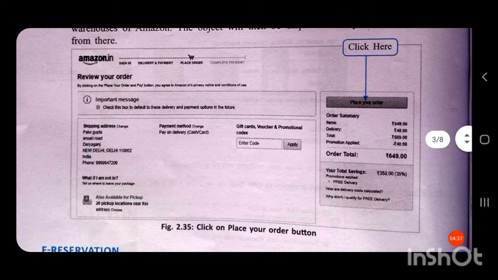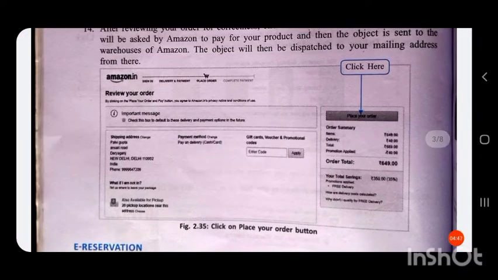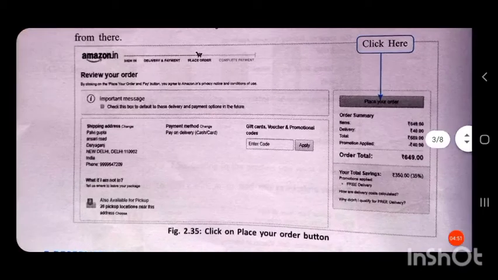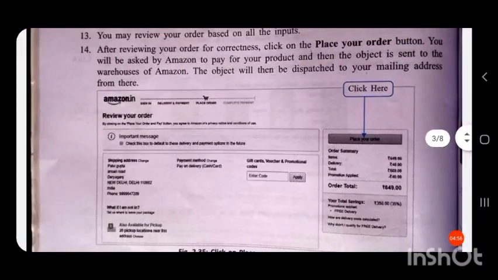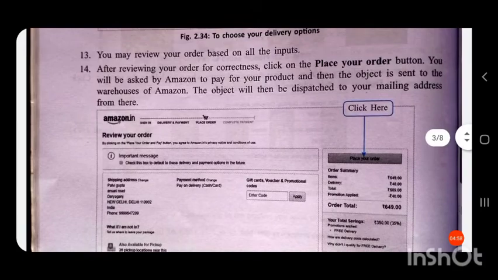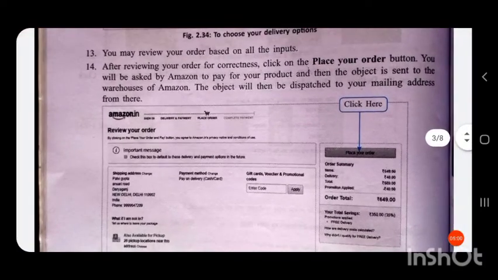Then check the total amount you have to pay, whether there is any discount or any delivery charge. All that you have to check. After that you have to click place your order. Then after placing the order, the item will be delivered to you within a few days. So this is how e-shopping can be performed through Amazon.